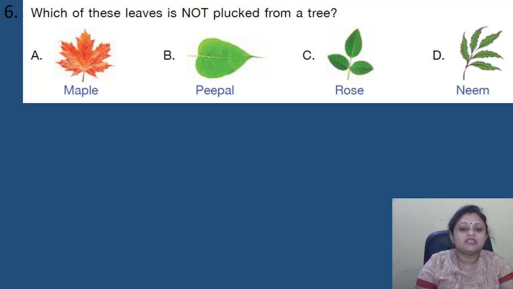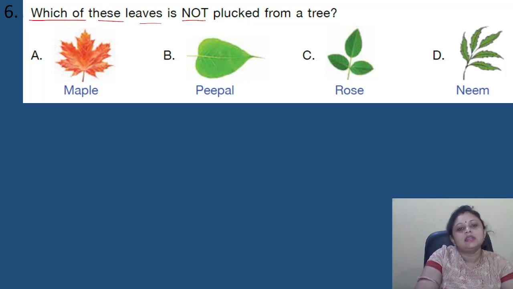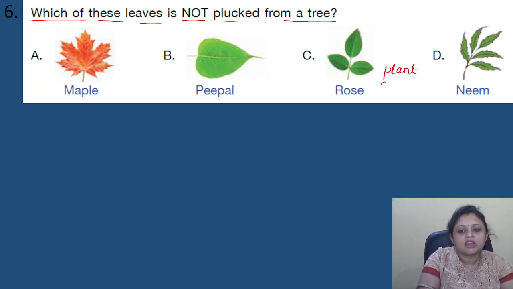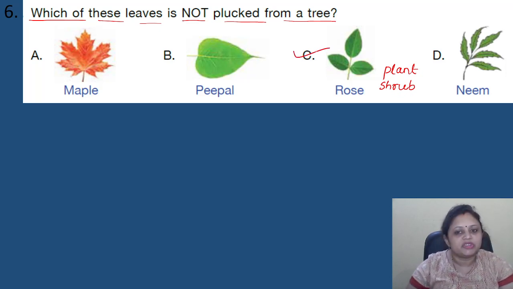Coming to the next question. Which of these leaves is not plucked from a tree? Options are A, maple, B, peepal, C, rose, D, neem. So we have to find out which of these leaves is not plucked from a tree. So the rose leaf is not plucked from a tree. It is obtained from the rose plant, which is a shrub. It is not a tree. Rest, maple, peepal, neem, these are trees. So the correct answer is option C.